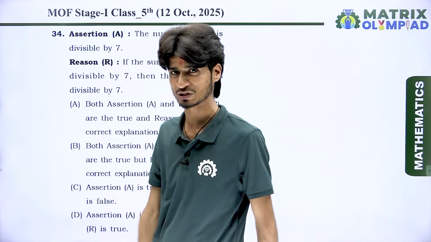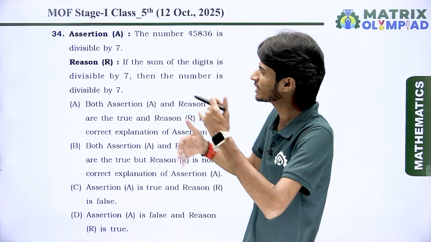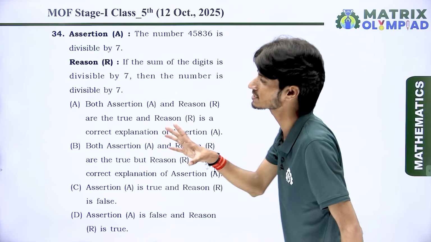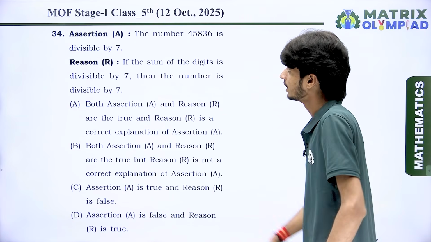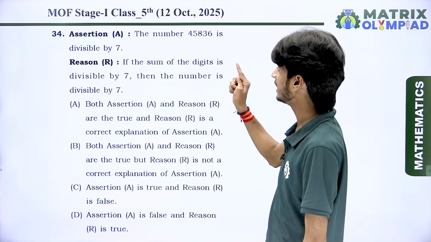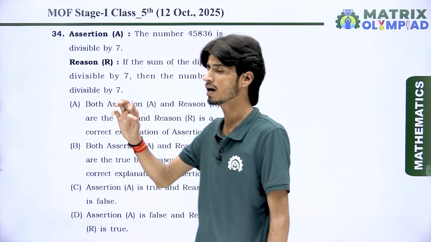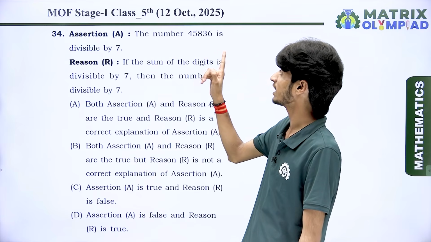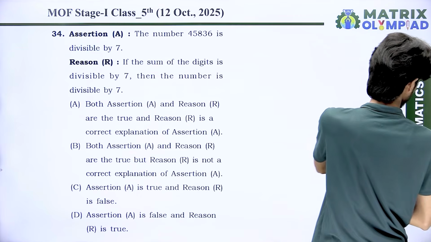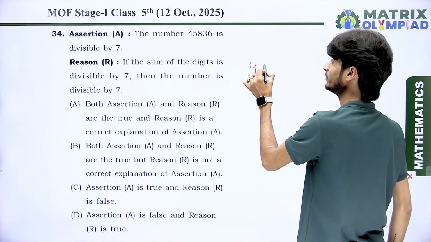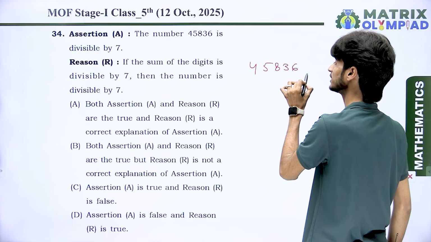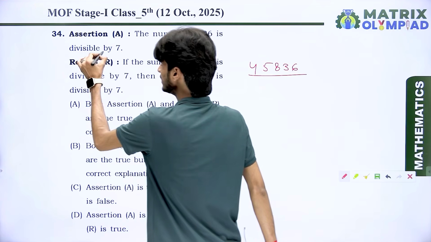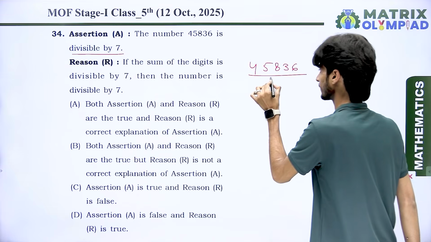This is a very special question, everyone. For the next competitive examinations also, we have assertion and reason based questions. What does it say? The number 45,836 is divisible by 7. What does it say? The number 45,836 is divisible by 7.